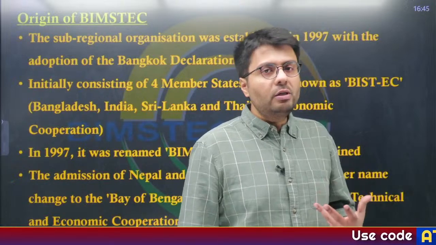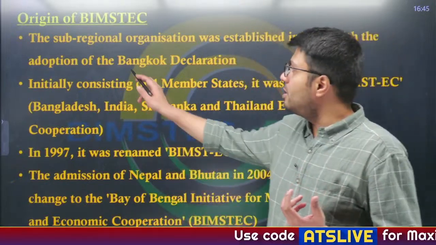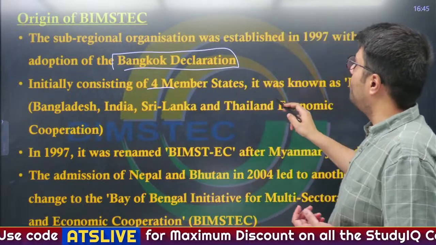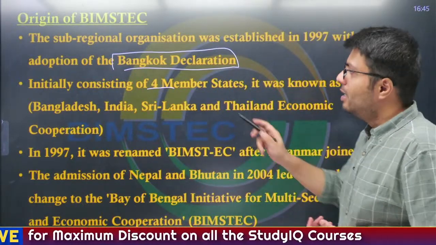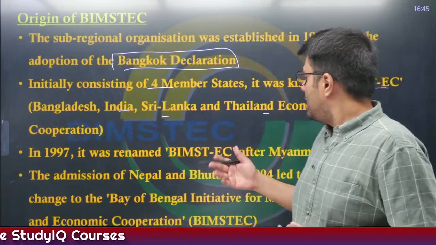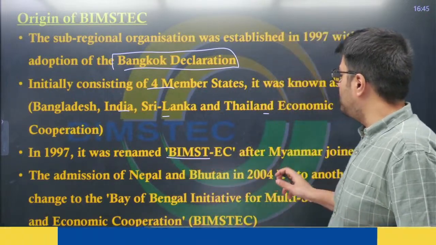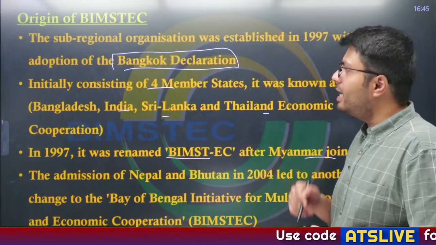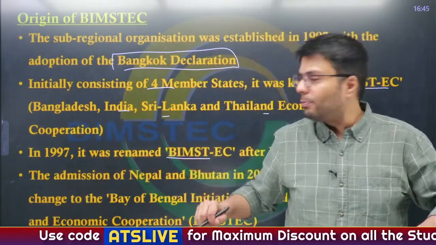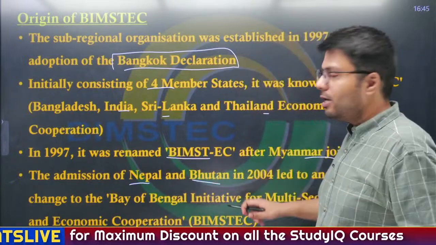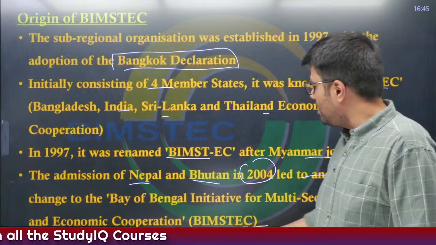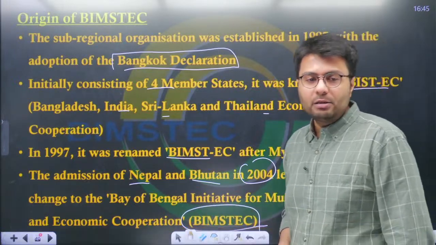Now the origin of this organization, that it started as a sub-regional organization with the adoption of Bangkok Declaration. Originally it included 4 member states known as BIMSTEC, that is Bangladesh, India, Sri Lanka, Thailand Economic Cooperation. Now later on it was renamed after Myanmar joined in 1997, and India has 2 groups of countries which India considers its smaller brothers, that is Nepal and Bhutan. So India included them in 2004, leading to another name change. Now after that it started to be known as its current name as BIMSTEC, right?